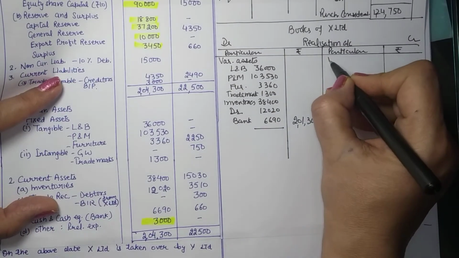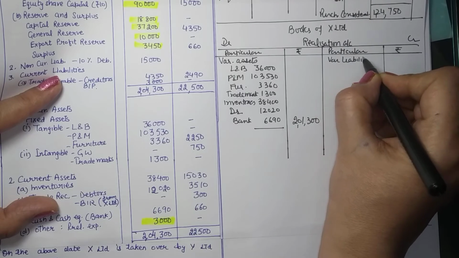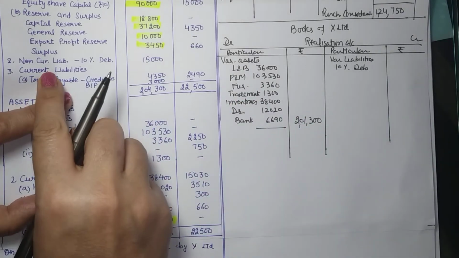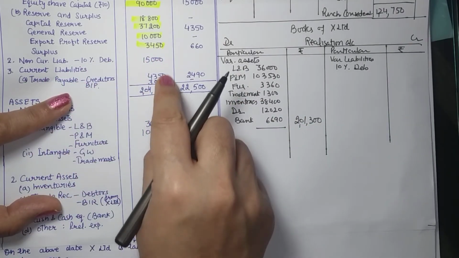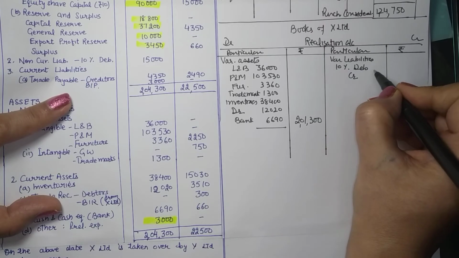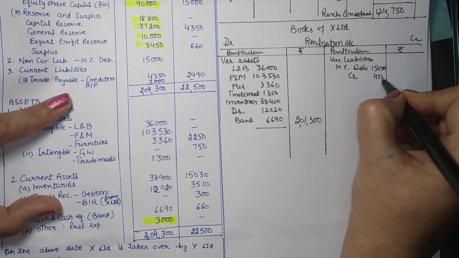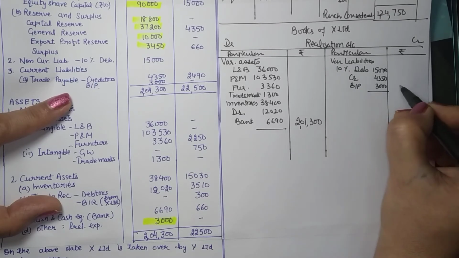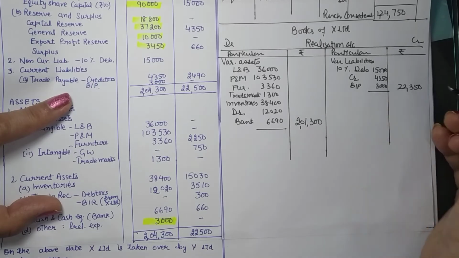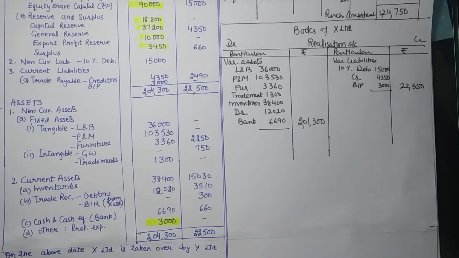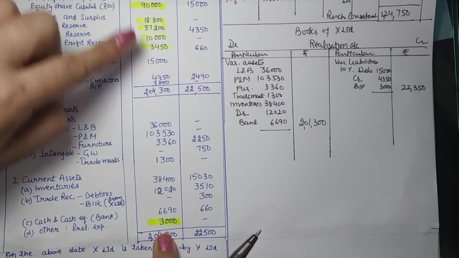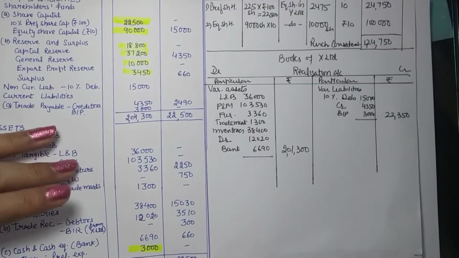Now close all liabilities, various liabilities. So we have 10% debentures. You are looking at these liabilities. So creditors, so it is 15,000. Creditors 4,350. Bills payable 3,000. 22,350. Now after closing all assets and liabilities, we have got rid of all this. We are just left with these green marked accounts, which will be settled in the next phase.